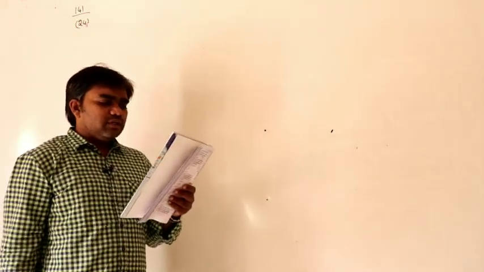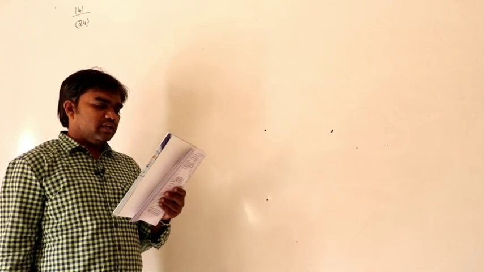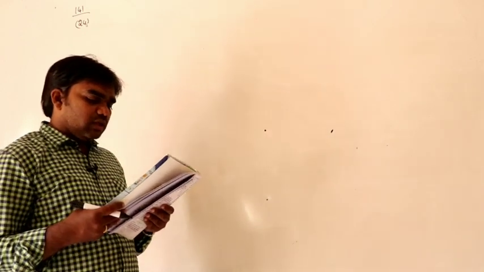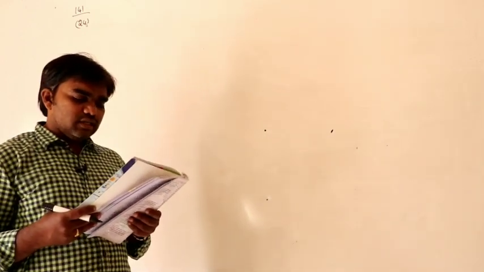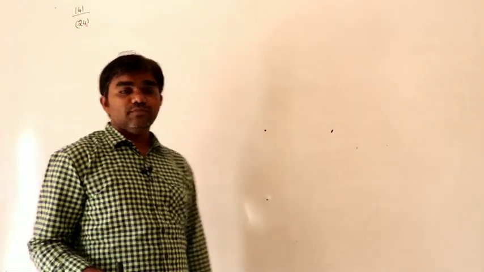A body projected horizontally with velocity v from a height h has a range r. With what velocity is the body to be projected horizontally from a height h by 2 to have the same range?